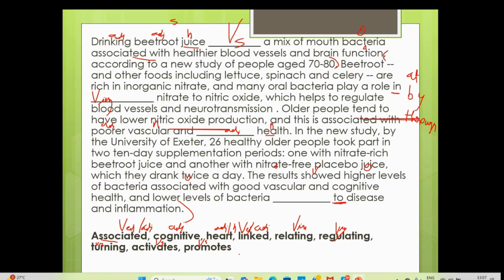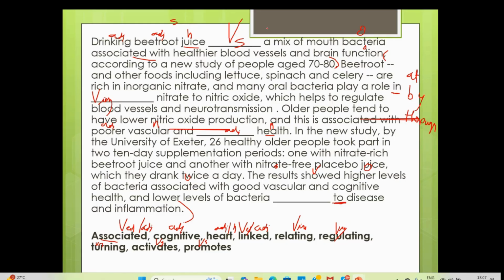For the -ing form, we have two options for this one. For -ing, we have relating, regulating, and turning. For this, we have three options. For this, we have two options. For adjective, we have four adjectives here. And for this one, we don't know, so we need to start reading it out and make sense of it.